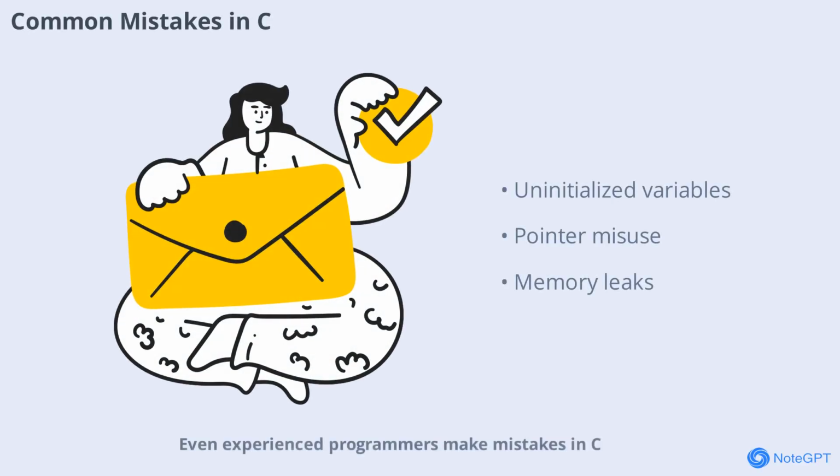Even experienced programmers make mistakes in C, such as forgetting to initialize variables, misusing pointers, or causing memory leaks. Being aware of common pitfalls helps you avoid them and write more reliable code. We'll highlight some of the most frequent mistakes and how to prevent them.